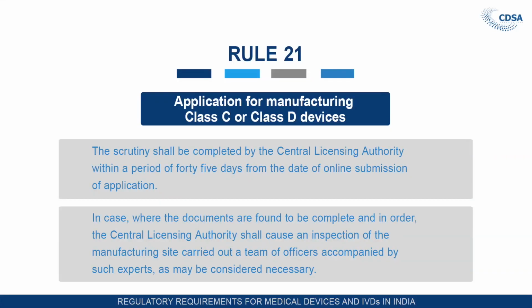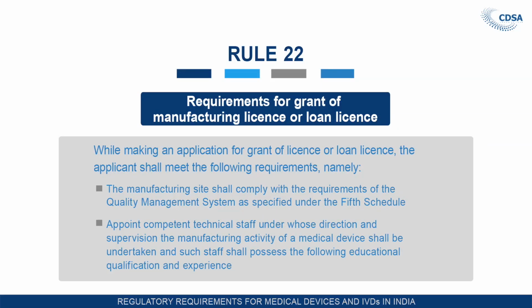The scrutiny shall be completed by the Central Licensing Authority within a period of 45 days through online only, and where the documents are found to be complete and in order, the Central Licensing Authority shall cause an inspection of the manufacturing site. The inspection will be carried out by a team of officers accompanied by an expert. If necessary, experts may be co-opted for inspection of the manufacturing site of class C or class D devices.